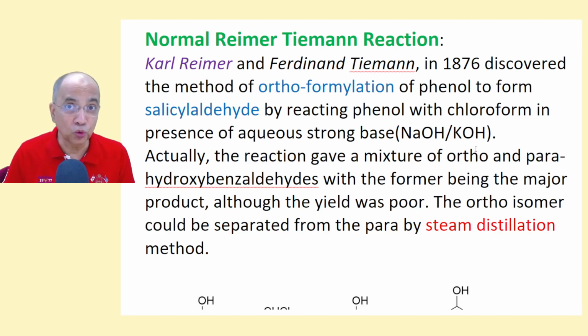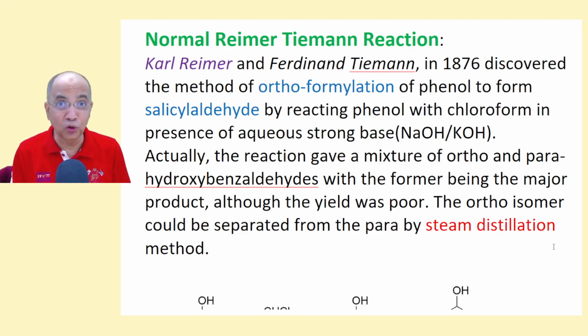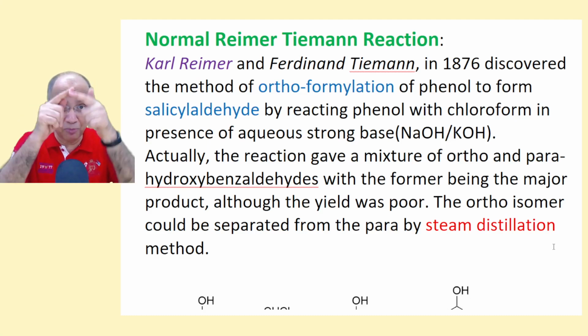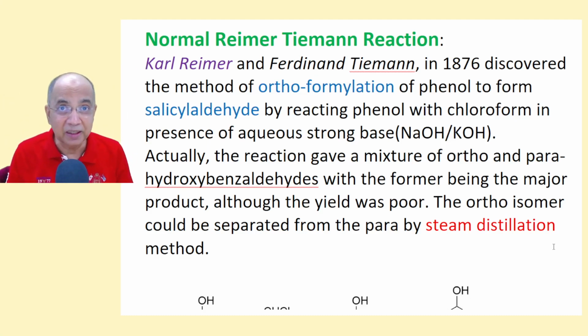That means ortho, salicylaldehyde. Although the yield was poor, the ortho isomer could be separated easily from para by steam distillation. There is a possibility of intramolecular hydrogen bonding, which is used to separate the ortho isomer easily by the steam distillation process. At that time, gas chromatography was not invented, so the separation techniques were very, very crude.